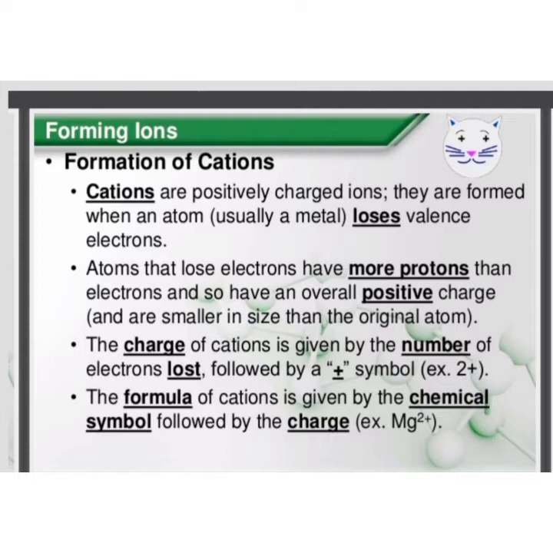The charge of cation is given by the number of electrons which an atom loses, followed by a positive symbol. The formula of cation is given by the chemical symbol which is followed by the charge. For example, in Mg2+, Mg is the symbol of element, whereas 2 positive is the charge. It means it has lost 2 electrons from magnesium atom.